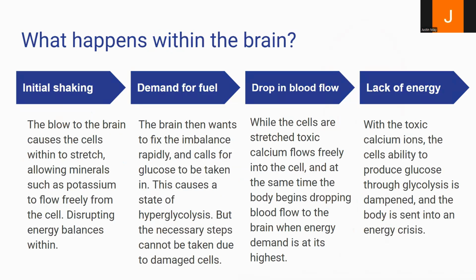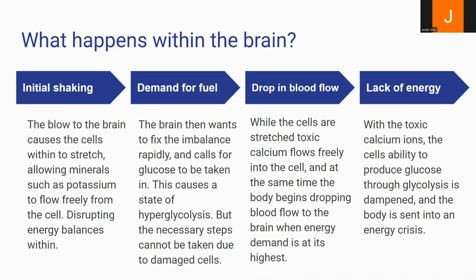What happens within the brain? There's an initial shaking. The blow to the brain causes the cells within it to stretch, allowing minerals such as potassium to flow freely from the cell, disrupting energy balances within. There's then a demand for fuel. The brain wants to fix the imbalance rapidly and calls for glucose to be taken in. This causes a state of hyperglycolysis, but the necessary steps cannot be taken due to the damaged cells in their